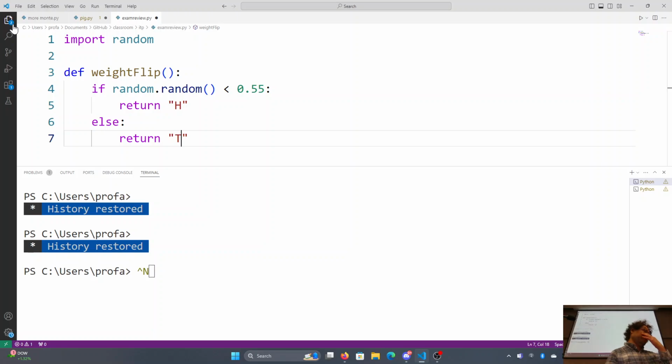We can also simplify that to a single statement, but notice that you could also use randint. You can also use randint to do this.